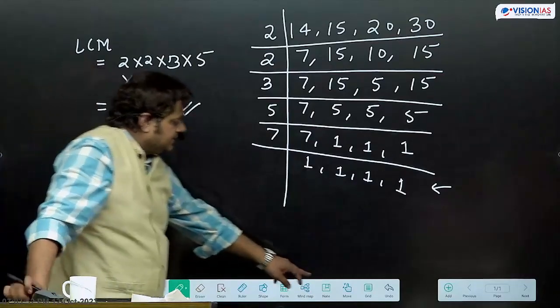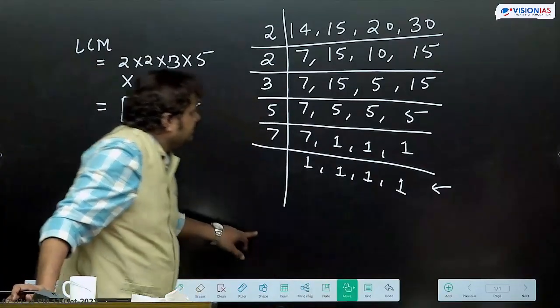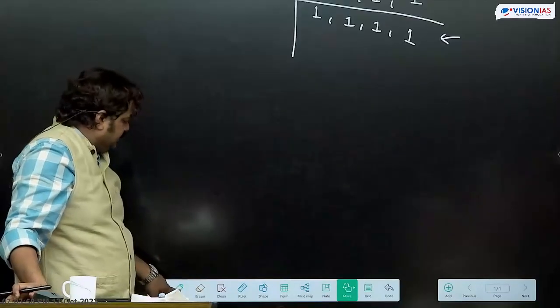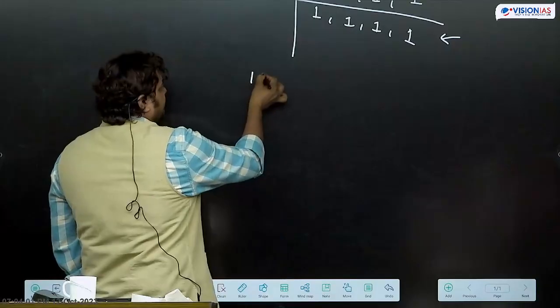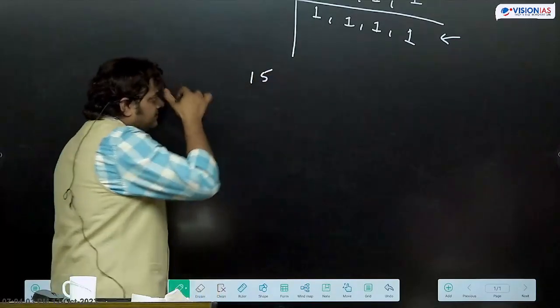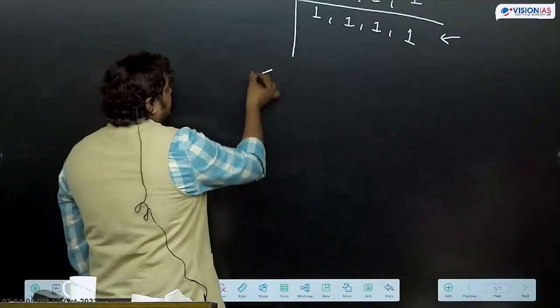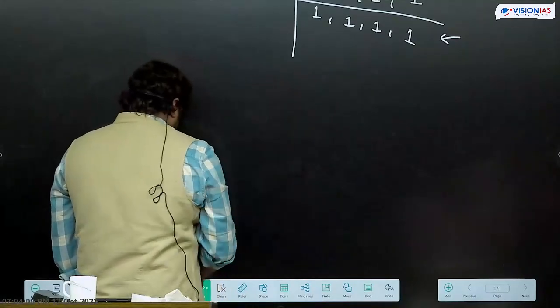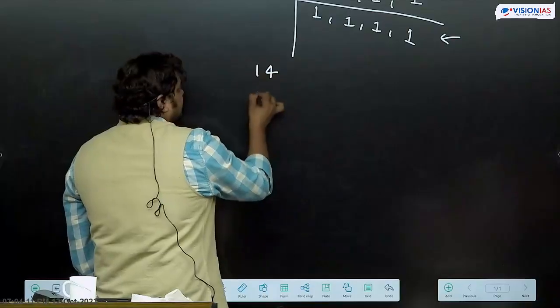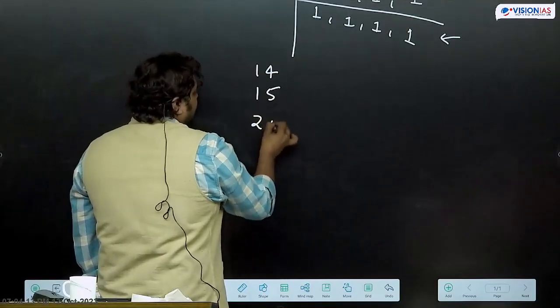So what other way? What is the second method? We take factors of the same numbers: 14, 15, 20, 30.